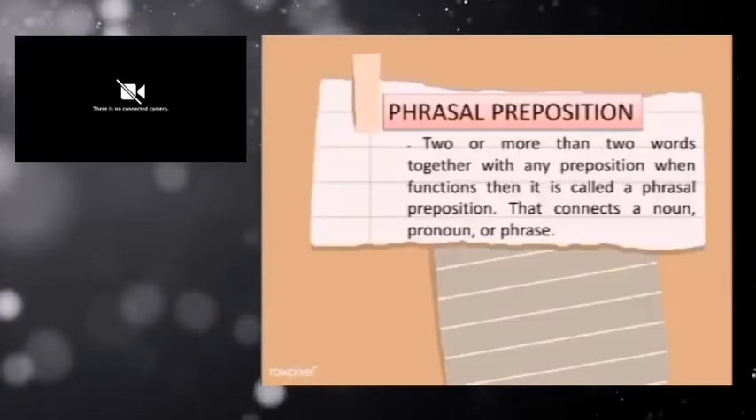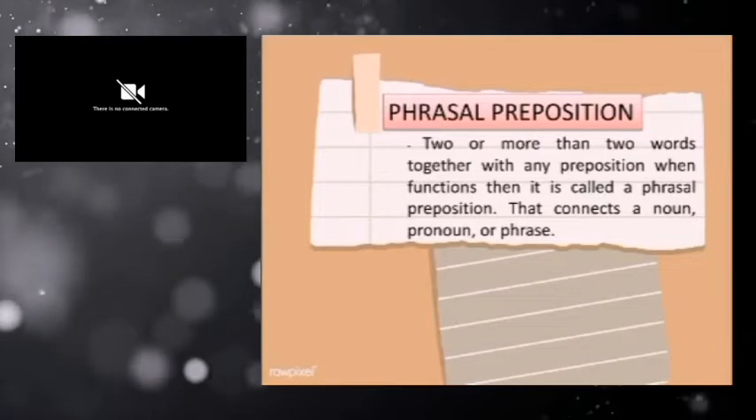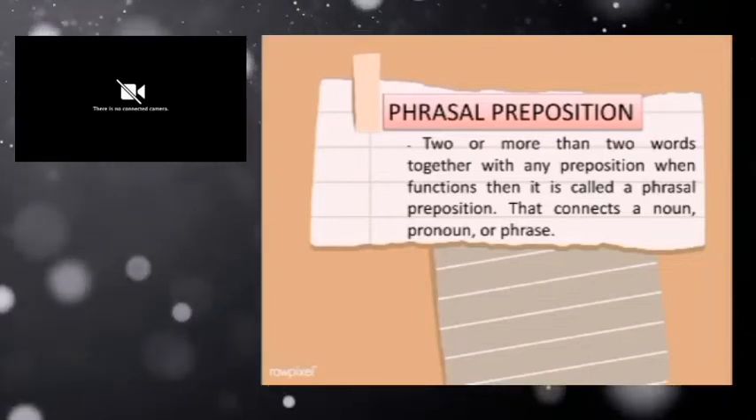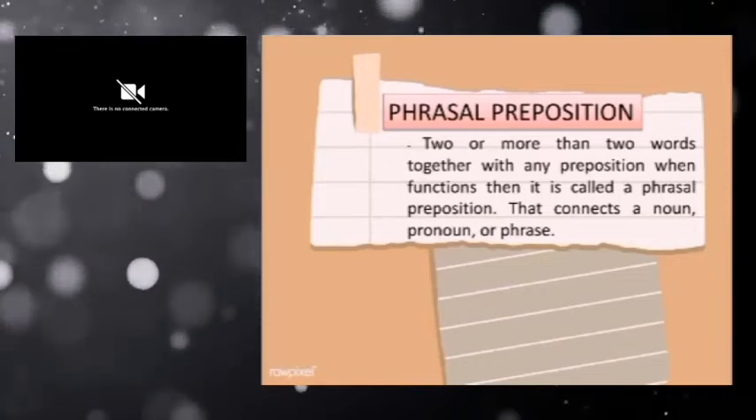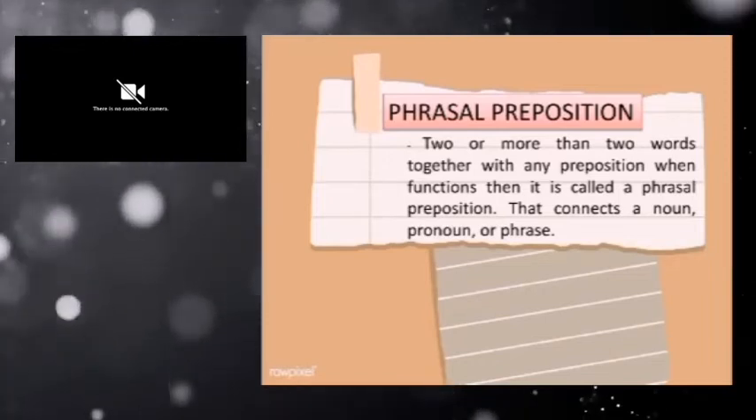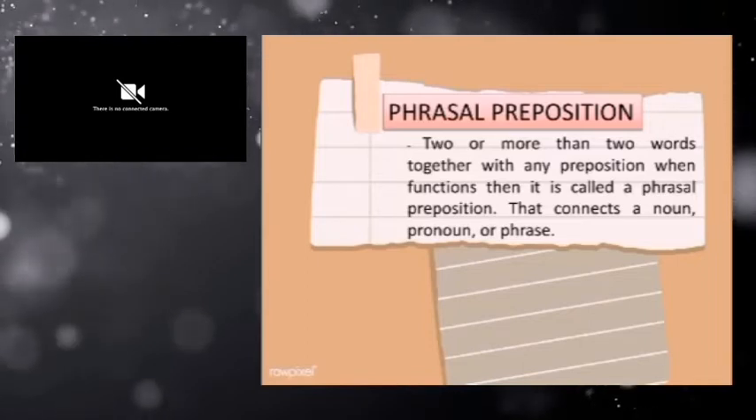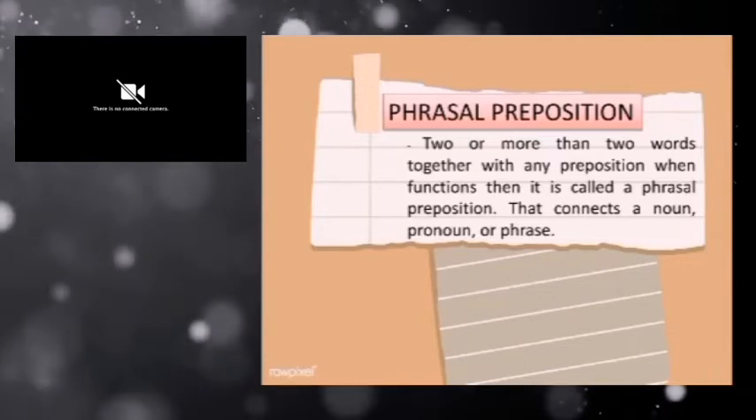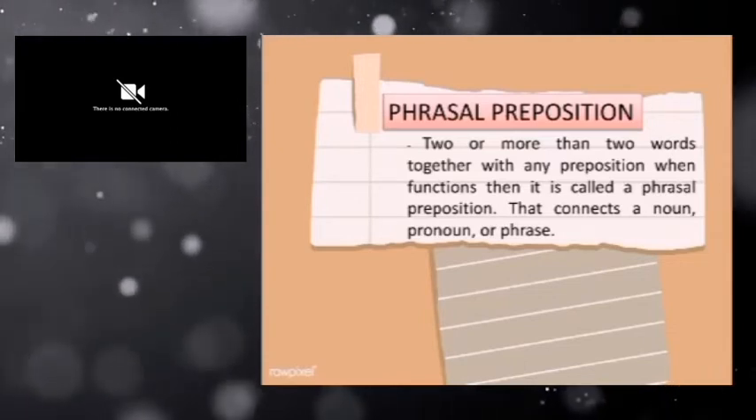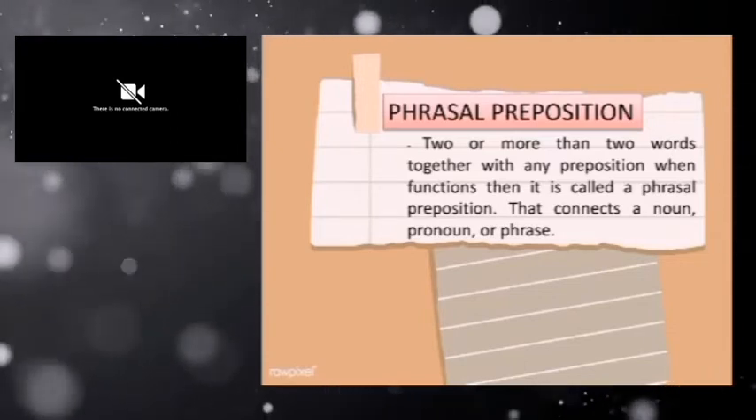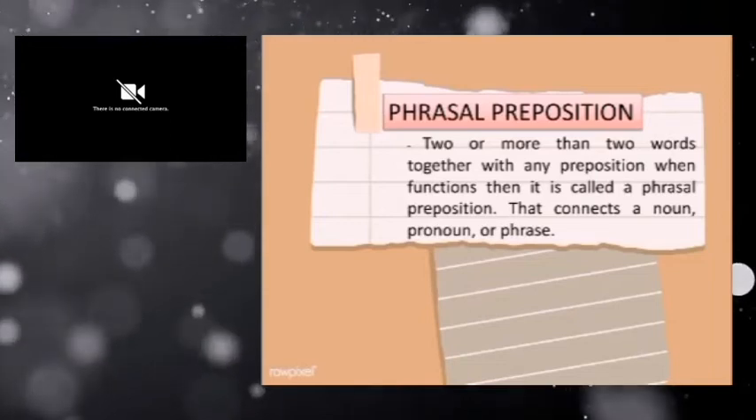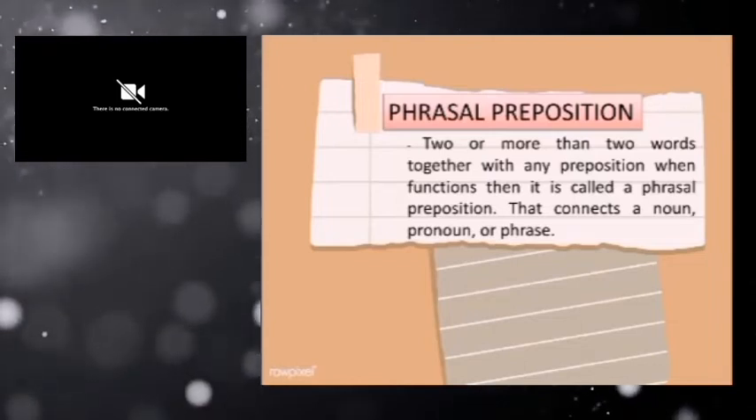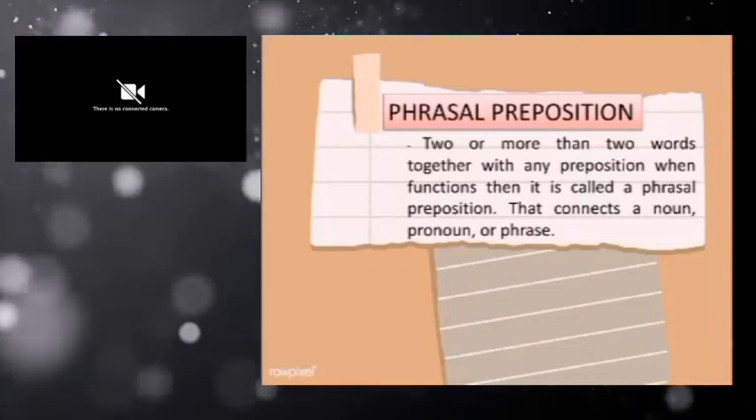Okay, our next topic is phrasal preposition. What is a phrasal preposition? Phrasal prepositions are a collection of words or phrases that connect a noun or a pronoun in a sentence. It has two or more words together with a preposition. When functioning this way, it is called a phrasal preposition that connects a noun, pronoun, or a phrase. So let's take a look at some examples.